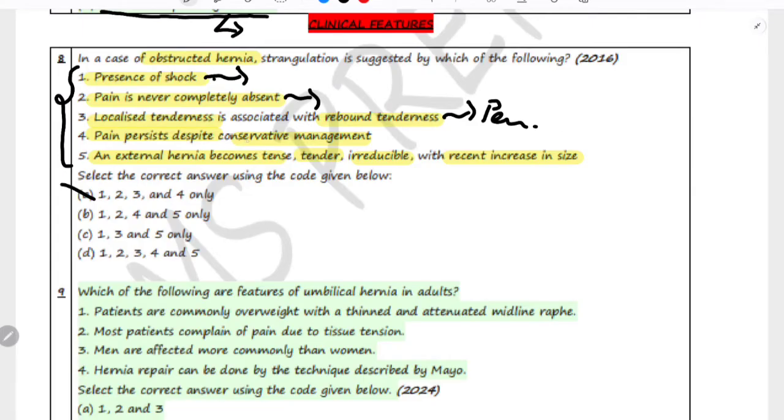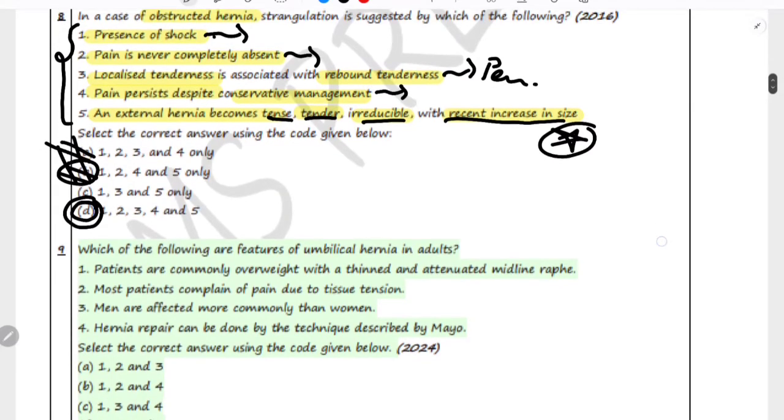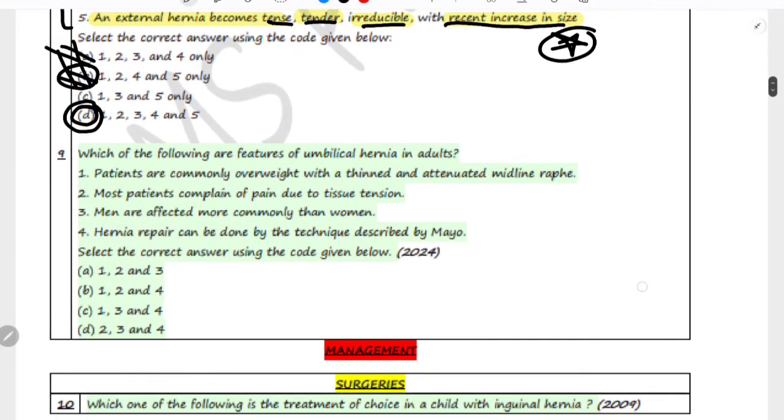Pain persists despite conservative management. This indicates that there is ongoing strangulation. And the last option, that is tense, tender and irreducible mass with recent increase in size. This is a hallmark feature of strangulated hernia. So the correct option is 1, 2, 3, 4 and 5. I'm sorry guys, this B option. All the options relate to strangulated hernia.